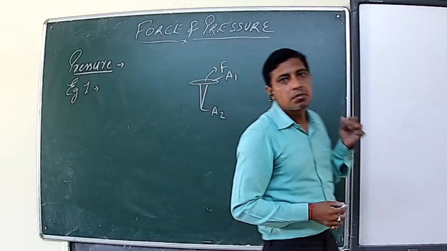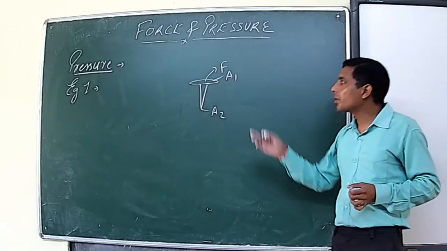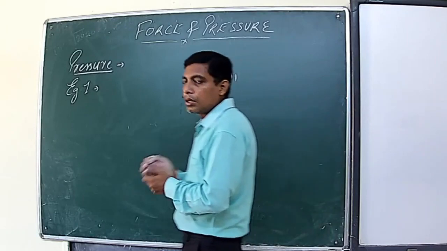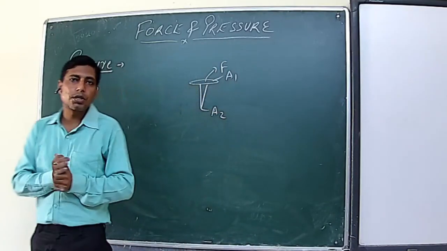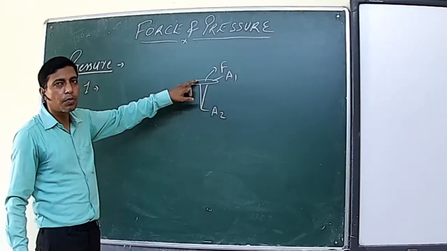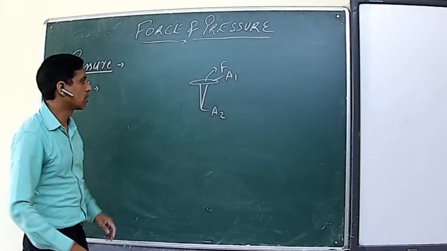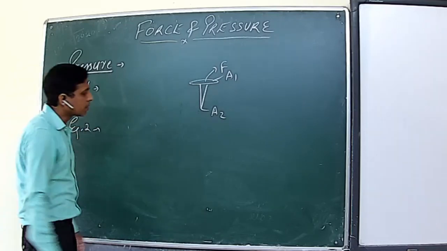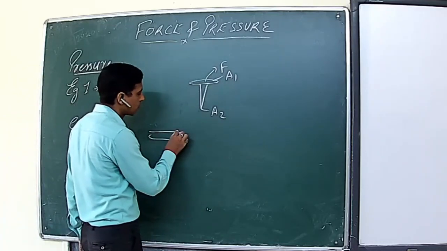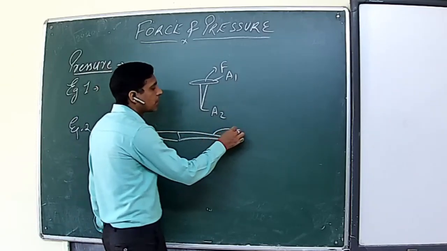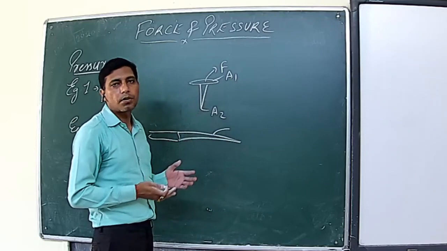So this is one of the simple implementations of the concept of the factors on which pressure depends. Wherever we want to increase the pressure, we decrease the surface area. Wherever we want to decrease the pressure, we increase the surface area. Similarly, example 2. If you see the knife, the cutting edge of a knife is always kept very sharp.